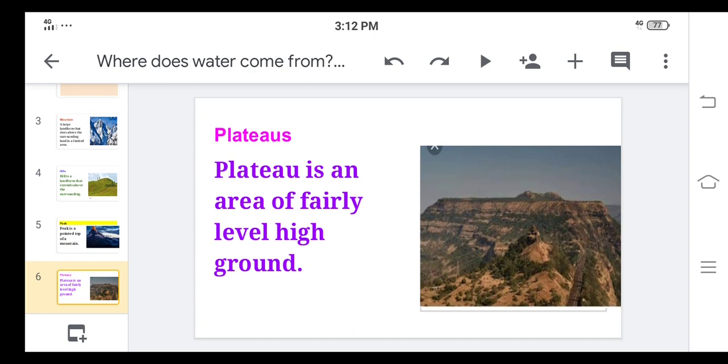Next is plateaus. Plateau is an area of fairly level high ground. It is not a flat surface. Plateau means it is a raised land, but that land is a little bit fairly level ground. Okay, you can see in the picture also, those are the plateaus.